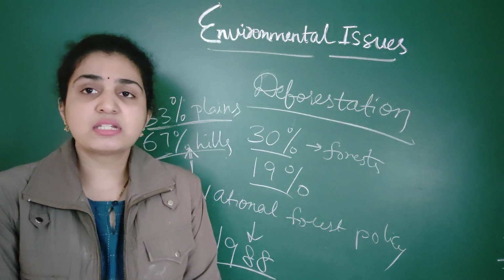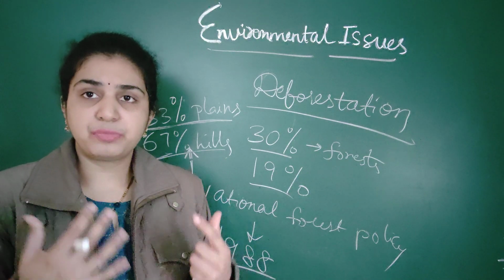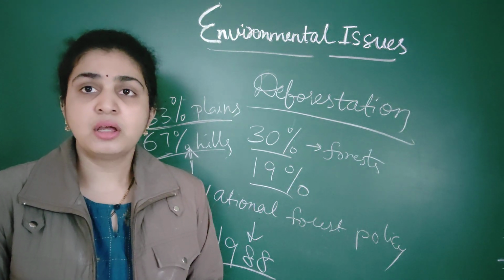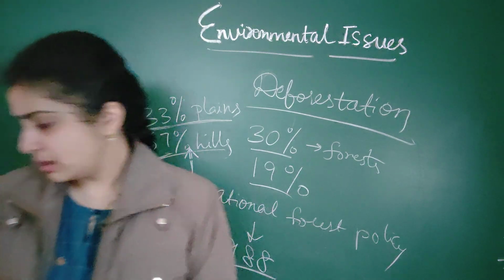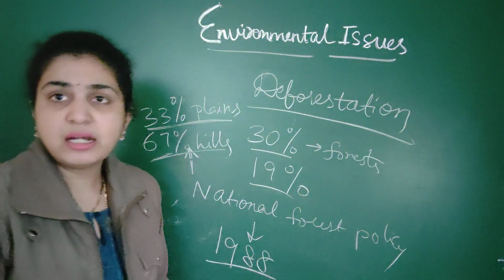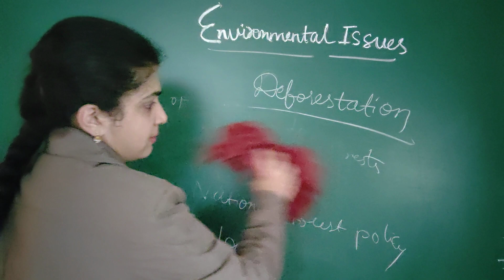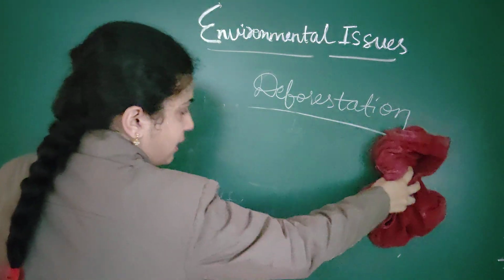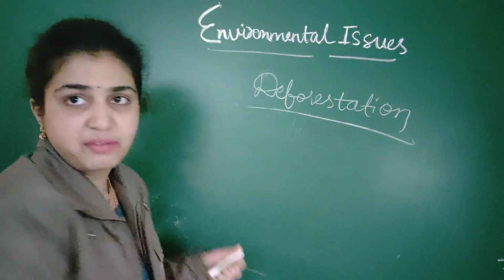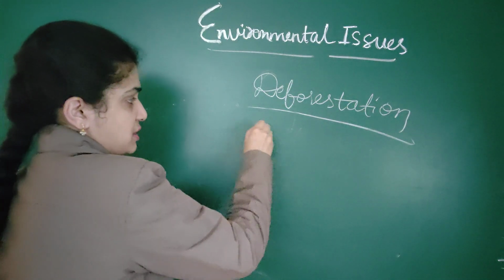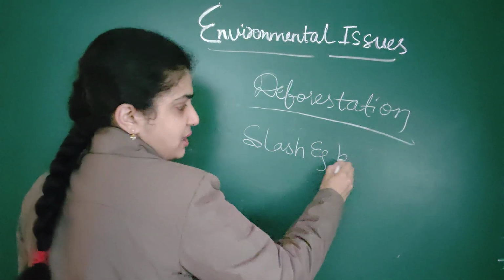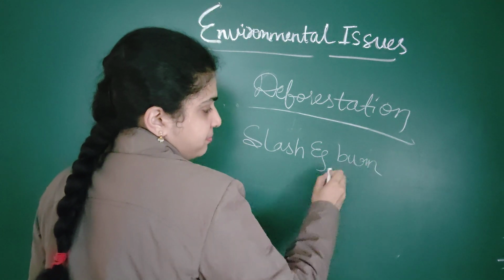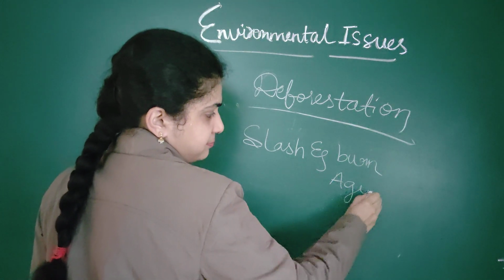To control the deforestation, there was a thing that was introduced, that is slash and burn agriculture. Slash and burn agriculture was introduced to stop the deforestation.